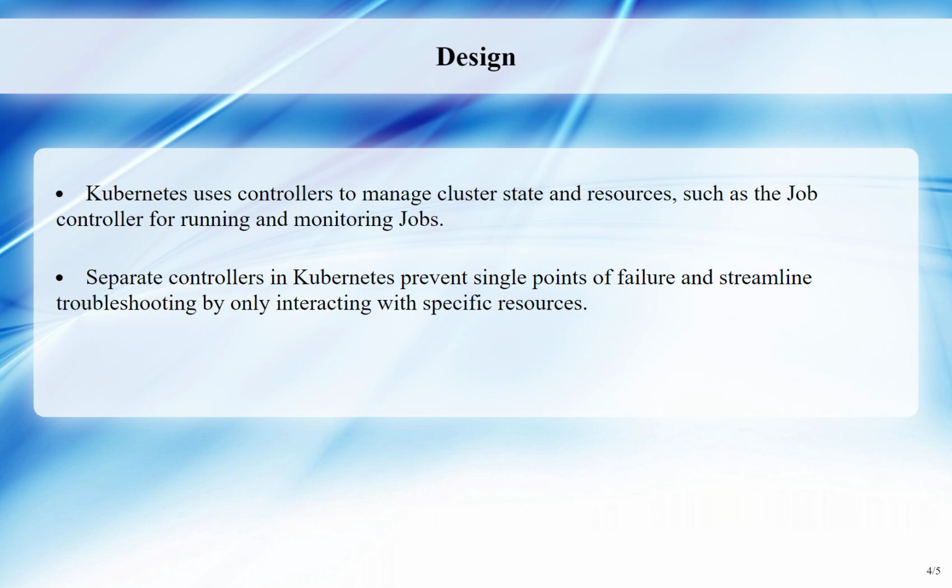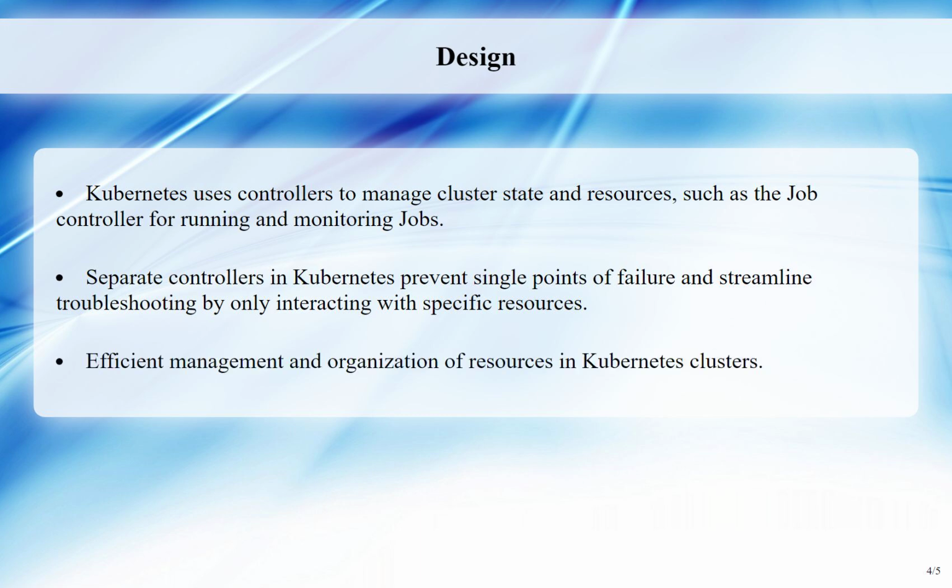Multiple controllers can create or update the same type of object, but Kubernetes ensures that each controller only interacts with resources associated with its controlling resource. This allows for efficient management and organization of resources within a Kubernetes cluster.